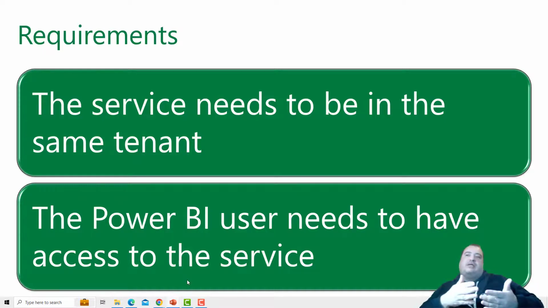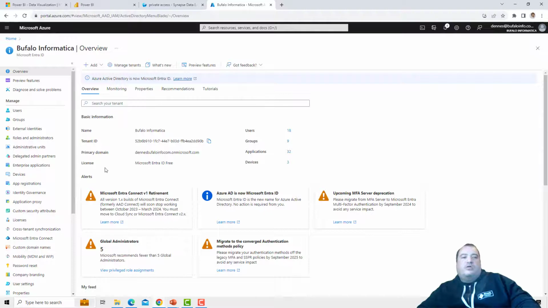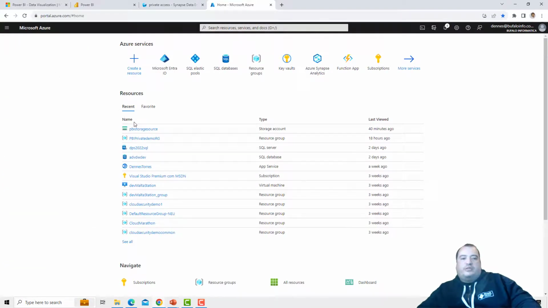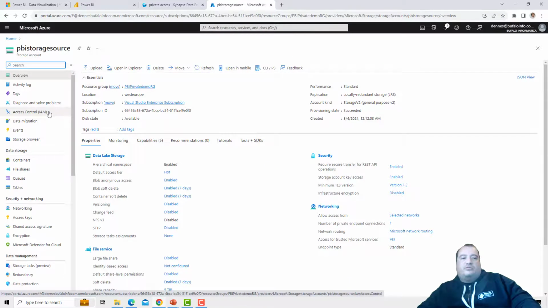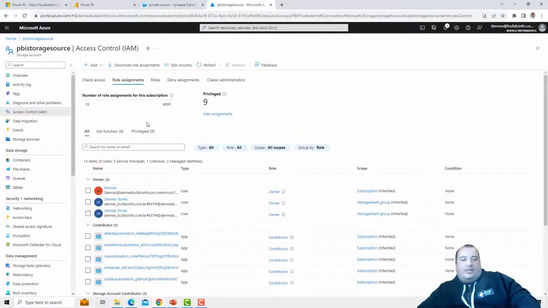In my example, the storage has anonymous access enabled, but even so, the user had to receive the permission on the storage. Let's go to Azure to check this. On Azure, I'll click on Home, My Storage, PBI Storage Resource. I'll click on Access Control, Role Assignments, and let's check the roles we have.